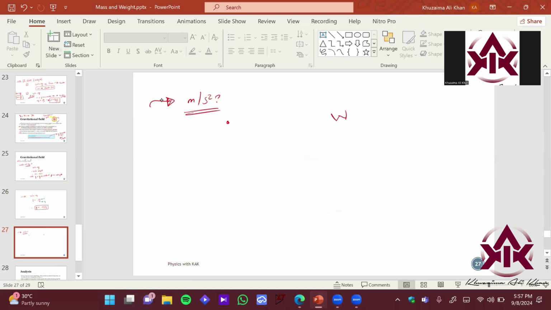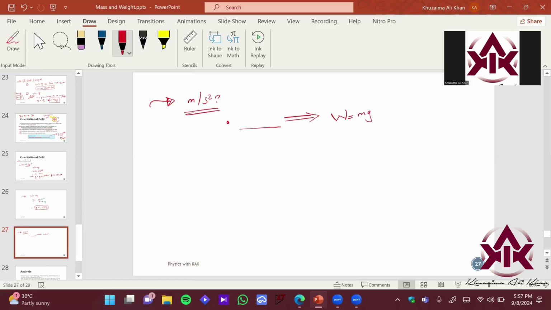We derived it from Newton's second law, that is F equals ma. So इसके अंदर what are we comparing? We compared that a is the same as g over here, which is acceleration.